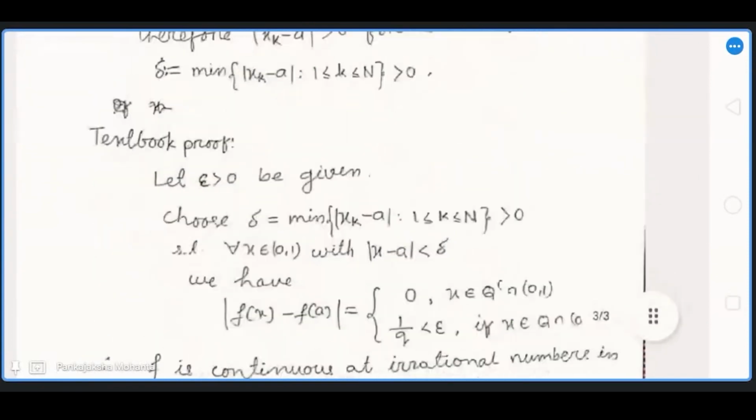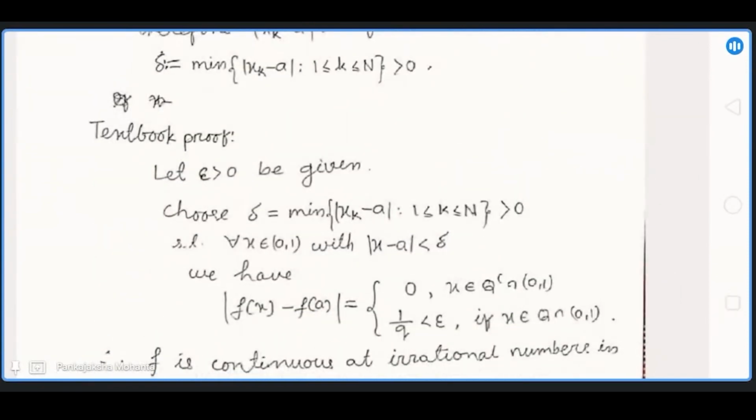So the proof is: let epsilon be positive given, and choose delta equal to the minimum of the modulus of xk minus a, for 1 less than or equal to k less than or equal to n, which is positive.